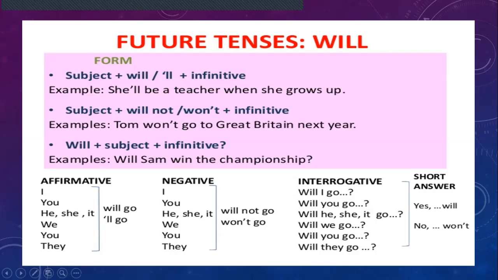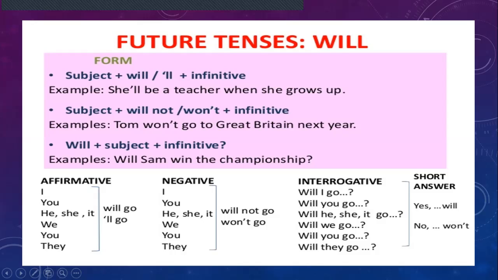If you notice, when we use will or won't, the verb that follows is usually in the base form. We don't have to do anything to the verb. The verb remains the same, and we just decide if we use will or won't depending on the situation. So here it says will plus subject plus infinitive. Will Sam win the championship?